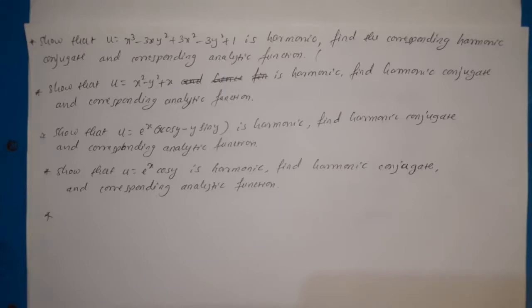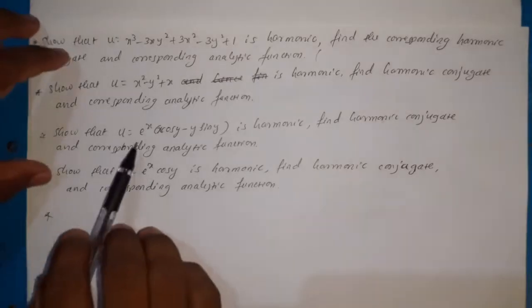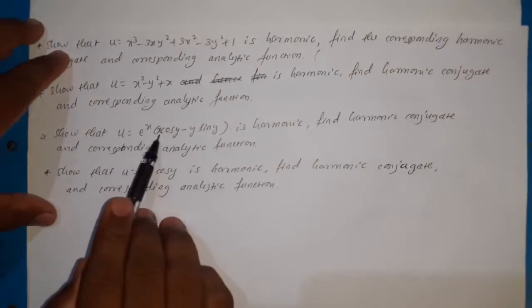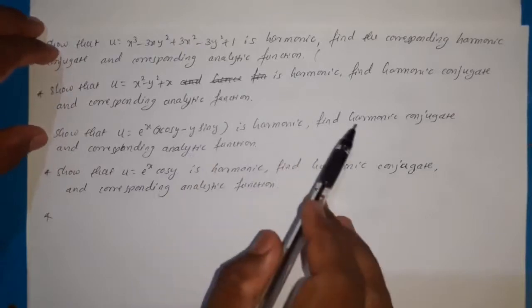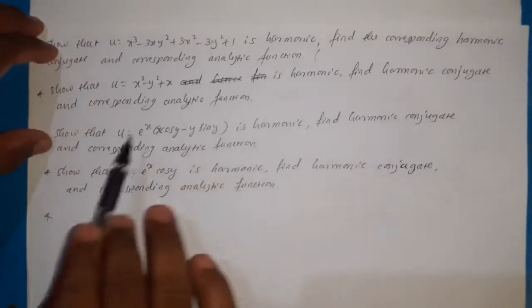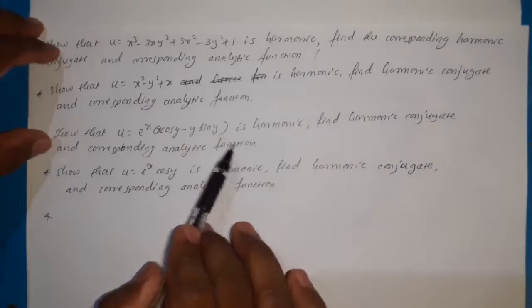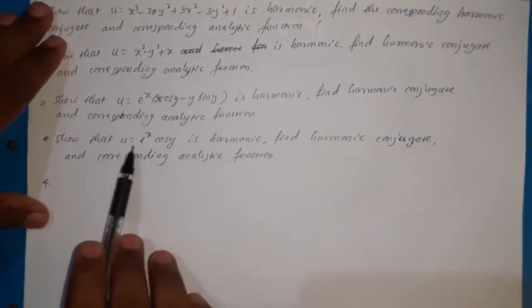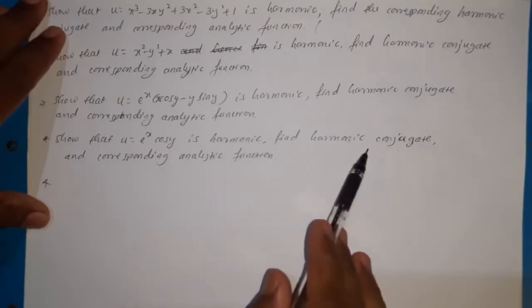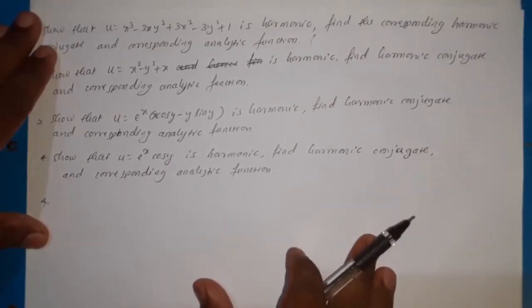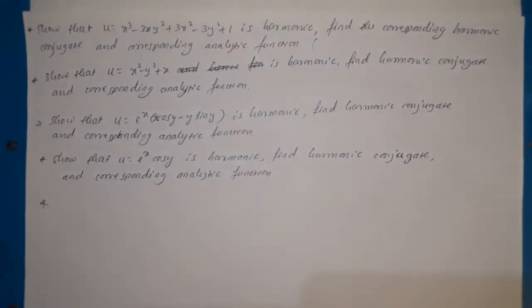And the third one is, here also u is given, means the real part. So u is equal to e power x into x cos y minus y sin y is harmonic. Find the harmonic conjugate and the corresponding analytic function. And the last one is, show that u is equal to e power x cos y is harmonic. Find the harmonic conjugate and the corresponding analytic function. So try these 4 examples and upload the solution in Google Classroom.